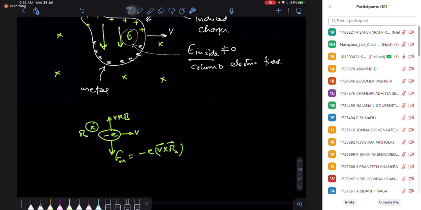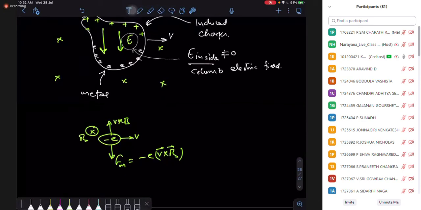Now because of that, you're going to have a force. One more force is added on the electrons. So the electron is there, there is an electric field inside this metal, and this is going to create one force here, the electrical force, that is minus eE. Now for this electron, we have taken the electron from the inside.